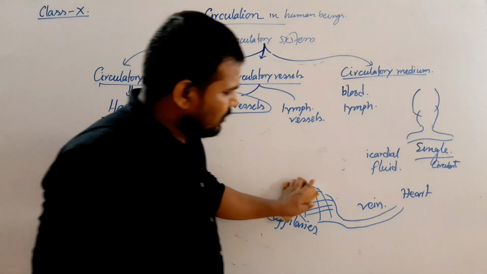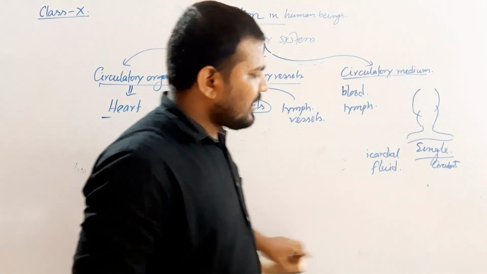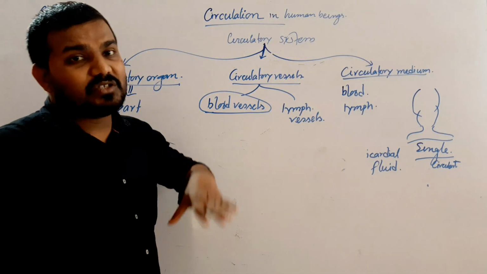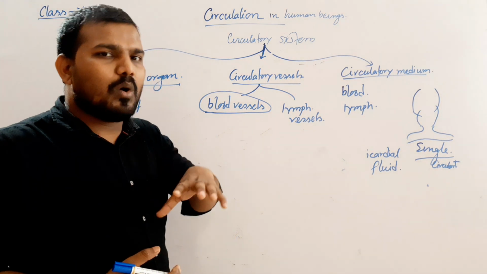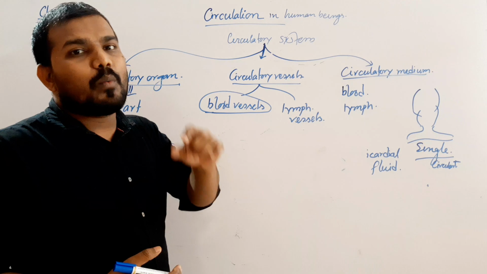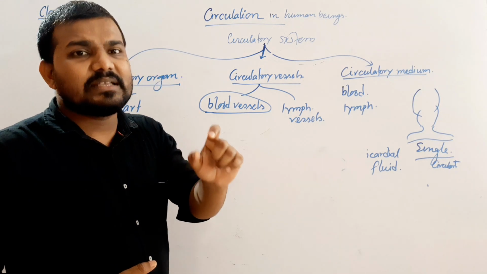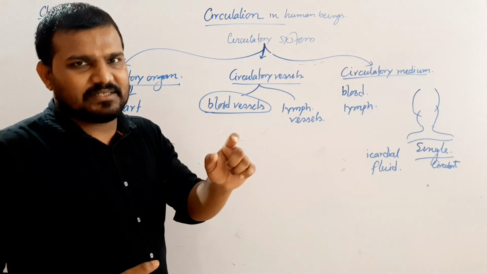Now the circulatory medium. We know about the difference between the blood and the lymph. The blood is the primary circulatory medium of human beings and animals, because by using the blood over 90 or 95% of body parts get the food materials or the gases.